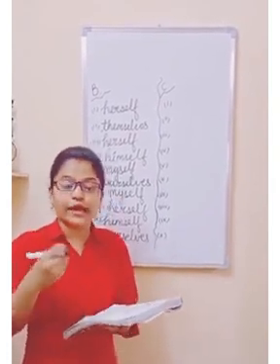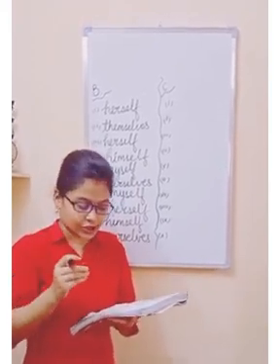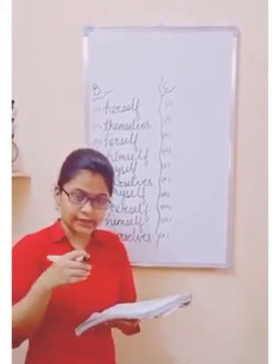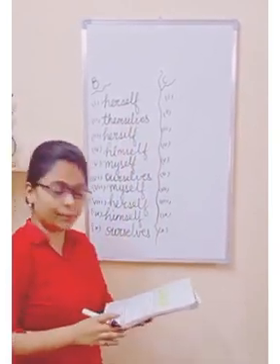As I told you, on page number 29 this concept is given that we use myself with I, yourself with you, himself with him, herself with her, itself for it, ourselves for we, themselves for they. Similarly, we have done this exercise number B.